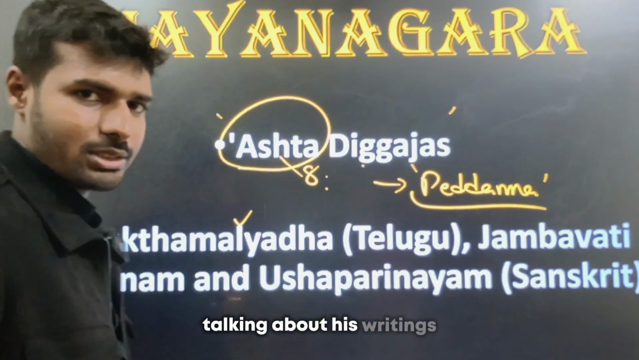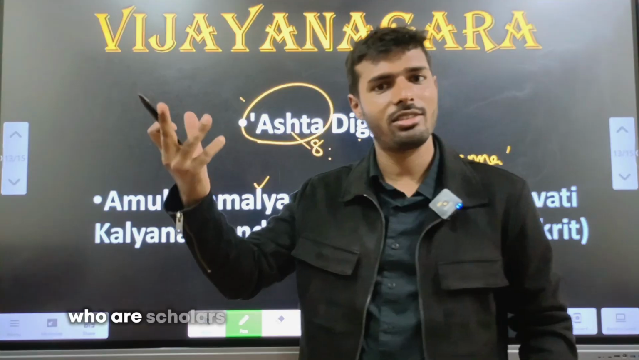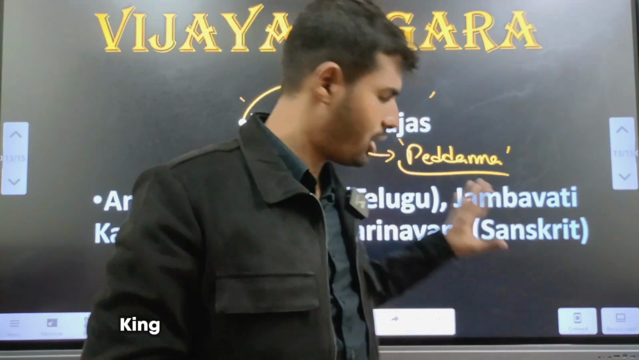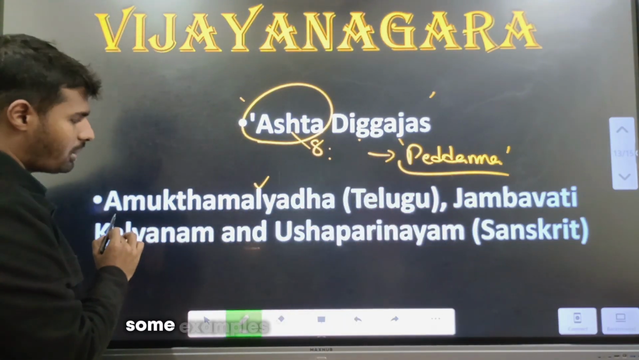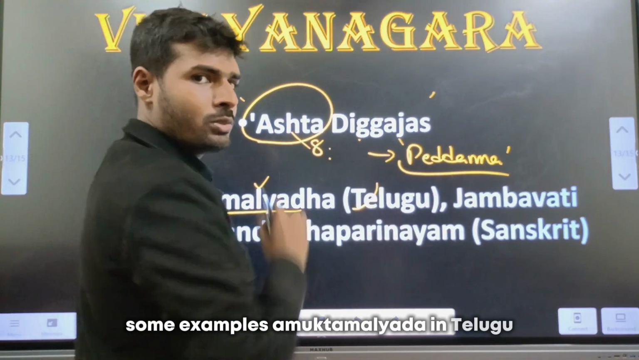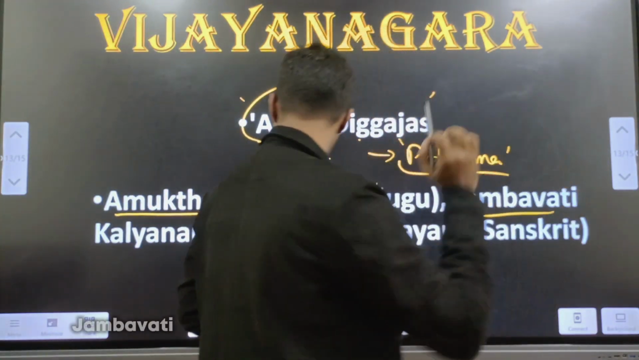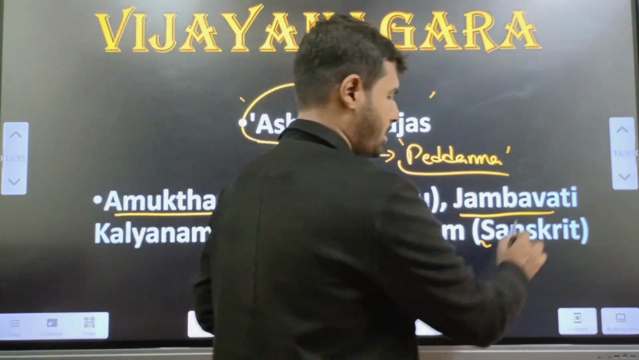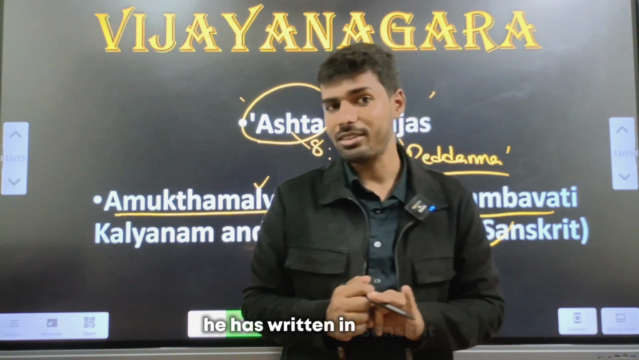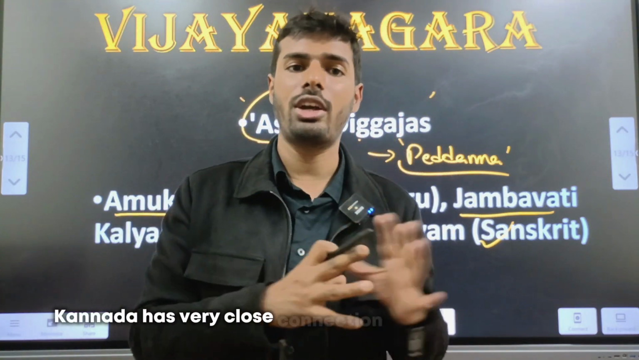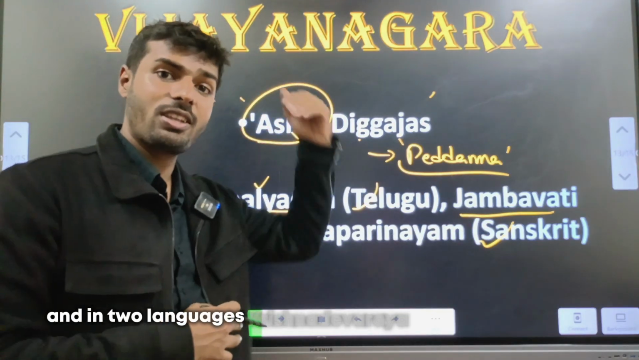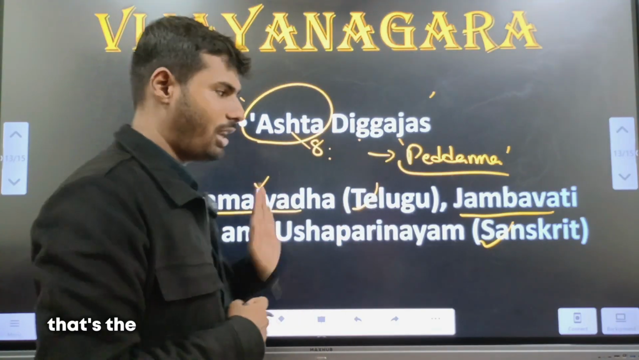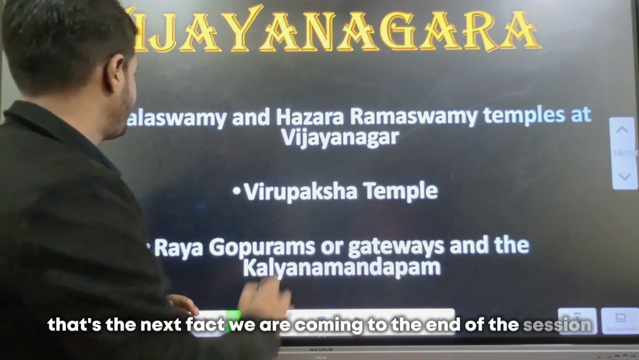Now talking about his writings, you can also find certain kings in history who write their own literature, who are scholars, who are coming up with the idea of a philosopher king. Krishnadevaraya was one such person, and he has written a lot of books in multiple languages. Some examples, Amuktamalyada in Telugu. So he was a scholar in Telugu. Jambavati Kalyanam and Usha Parinayam in Sanskrit. So he has written in Telugu, he has written in Sanskrit. And I told you Kannada has very close connection with the Vijayanagara Empire. So 3 languages were very close to this empire. And in 2 languages, Krishnadevaraya himself has written the books.